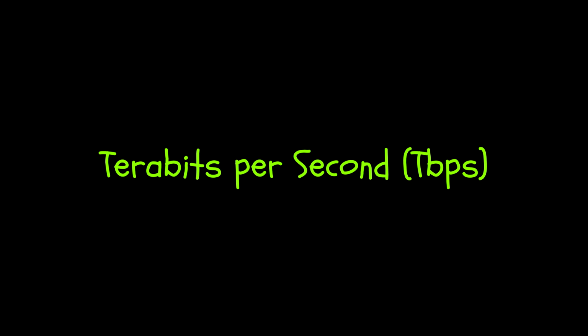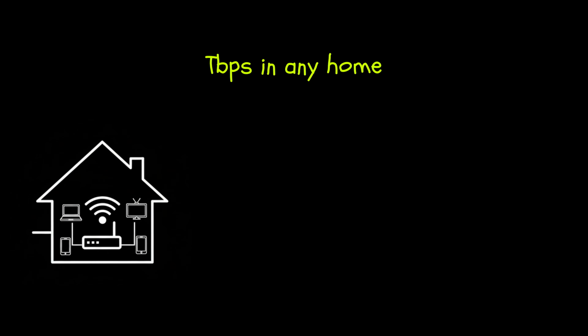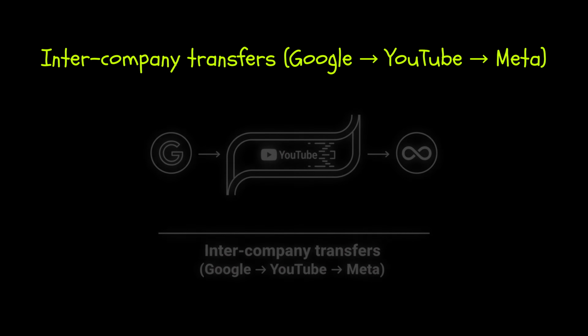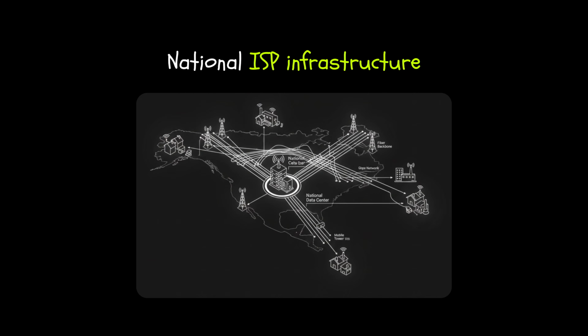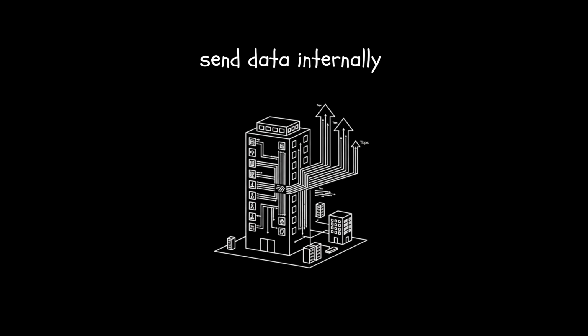Terabits per second, Tbps, the internet's skeleton. 1 terabit per second is equal to 1 trillion bits per second. You are not going to find Tbps in any home. This is the speed used by data centers, undersea cables, internet backbone, intercompany transfers like Google, YouTube, Meta, national ISP infrastructure. Your home might have 100 Mbps, but the companies that power your content send data internally at multi-terabit speeds.